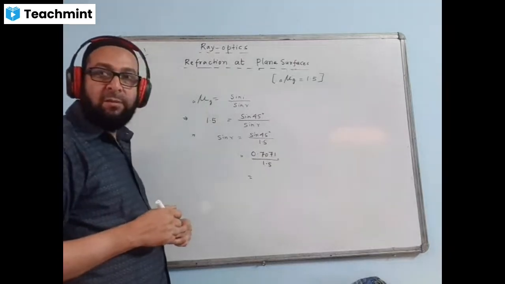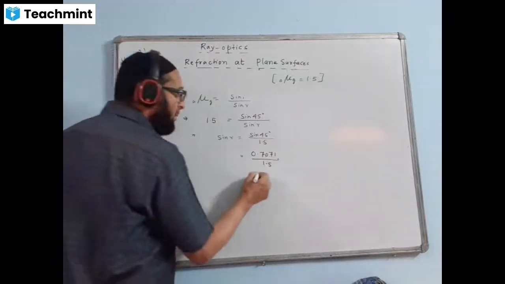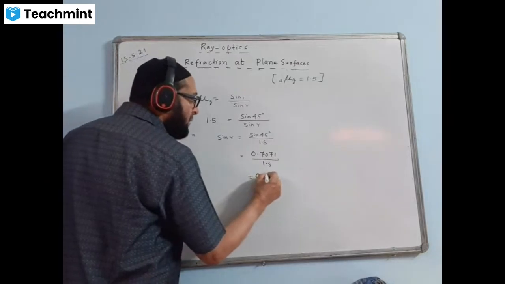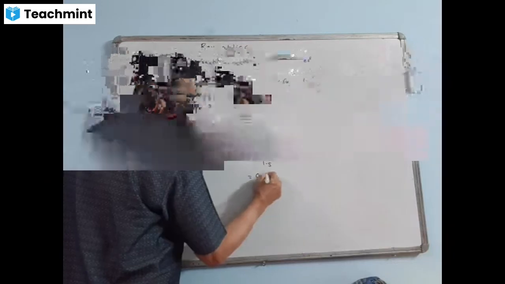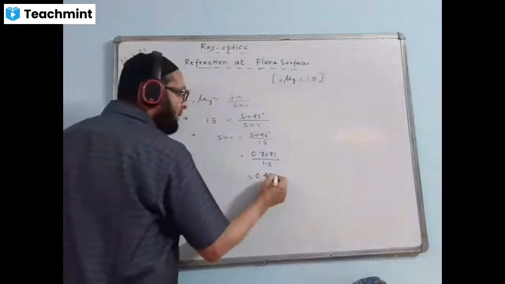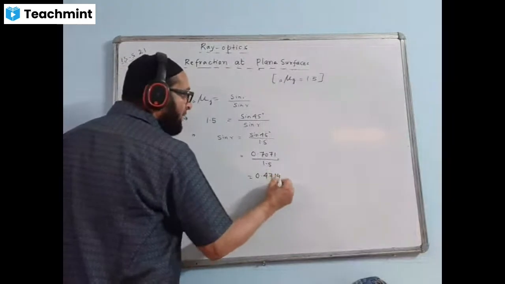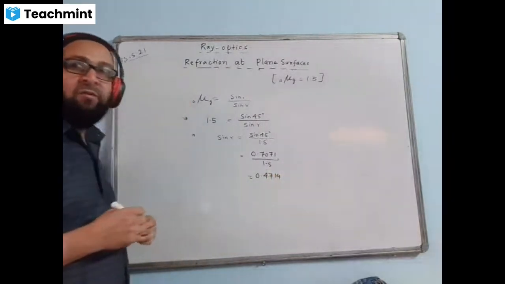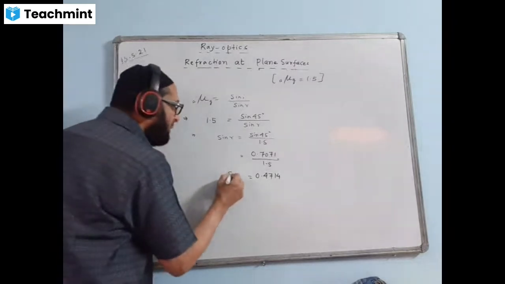0.7071 divided by 1.5. What is the answer? 0.471. Last number we round off and take one more digit, 4 decimal places. Round off and give me the value. You see the fifth number, accordingly you have to round off. So this is all right.